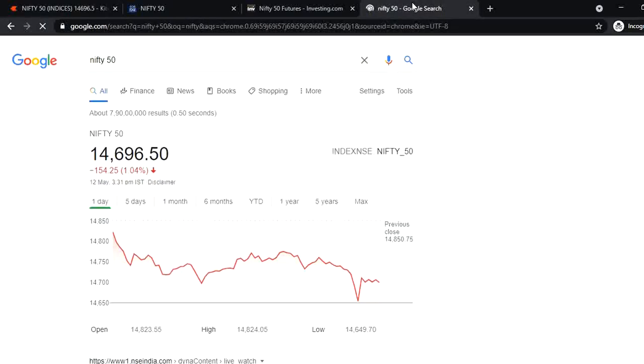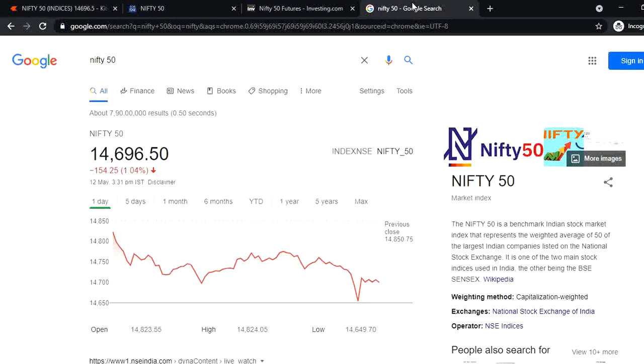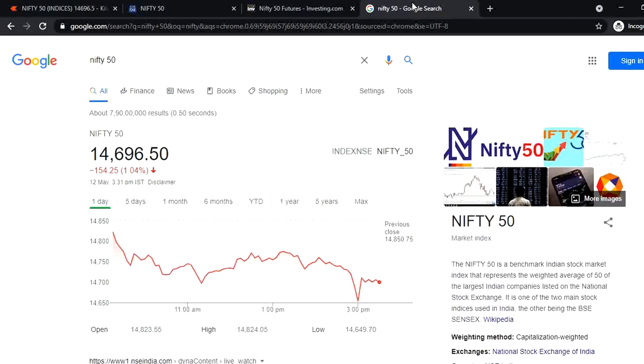If I open Nifty 50 in Google, you see Nifty 50 closing was 14,696.50. Yesterday it opened at 14,823.55. Its high was 14,824.05. Its low was 14,649.70. Previous close was 14,850.75. So there was a little bit of gap down opening.